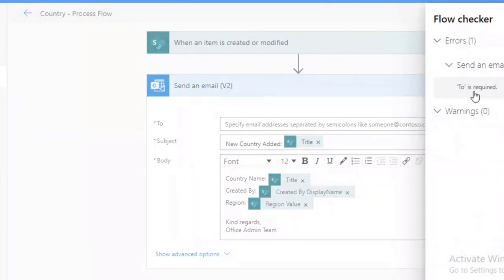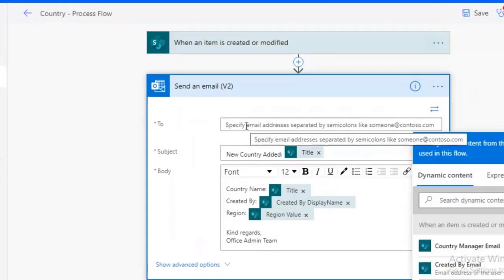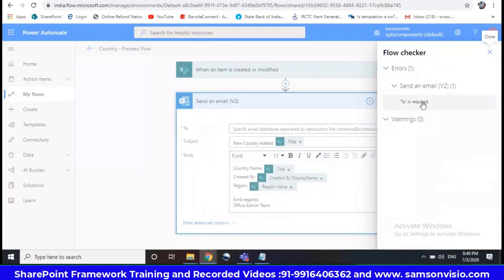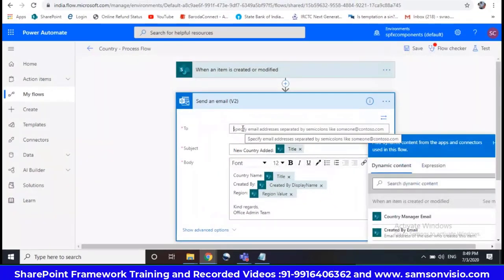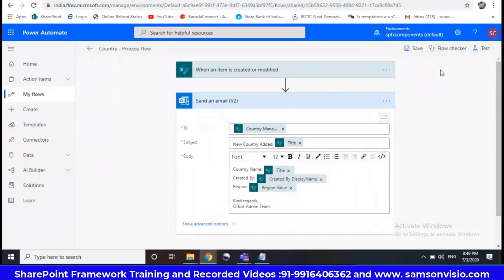It will automatically focus on the issue. You can see send an email 2 is required. When I click on it, it automatically takes you to the To address so that we can fix the issue. See here, the red icon is gone.